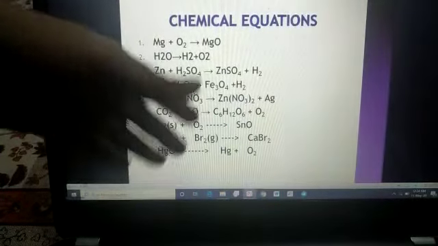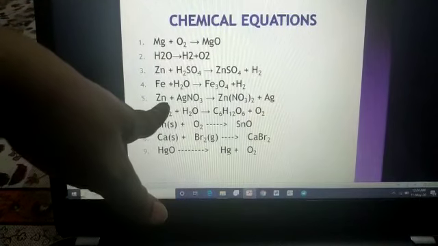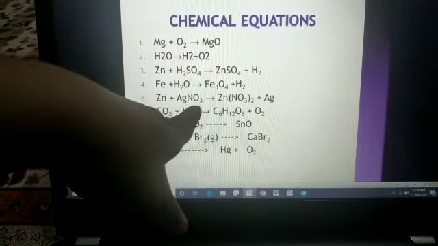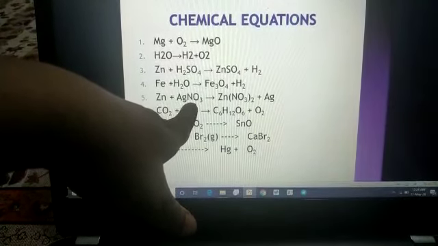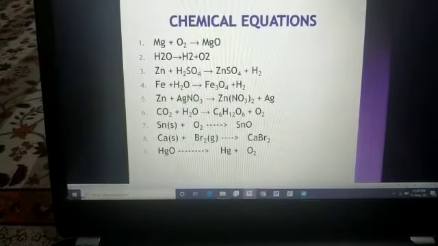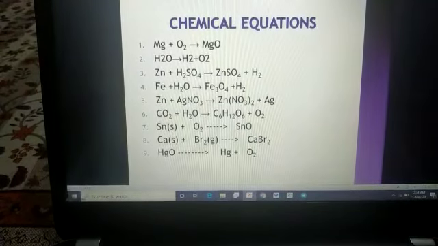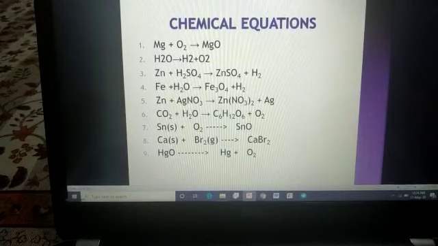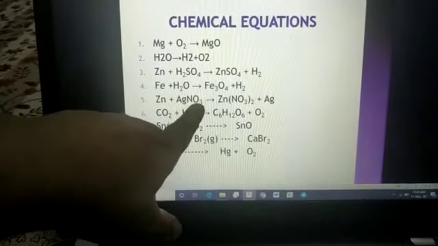Okay students, now after that the next reaction is also a different example, just to show you a variety of chemical reactions. See, zinc is here and silver nitrate is here. In the reactivity series you all know that zinc is more reactive than silver. That's why zinc is replacing the silver from here.